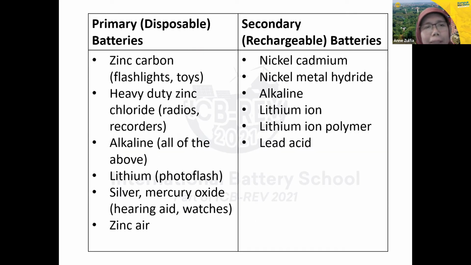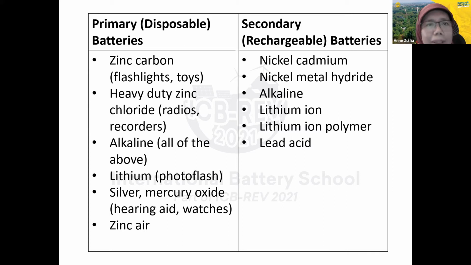So there are some examples of primary batteries. Usually we have a lithium battery. As a primary battery, we use lithium metal. Lithium metal we can use for your watch, for your battery watch. For instance, you use lithium metals. This lithium metal has high capacity compared to the lithium compound. So for the secondary battery, we usually use lithium compound.